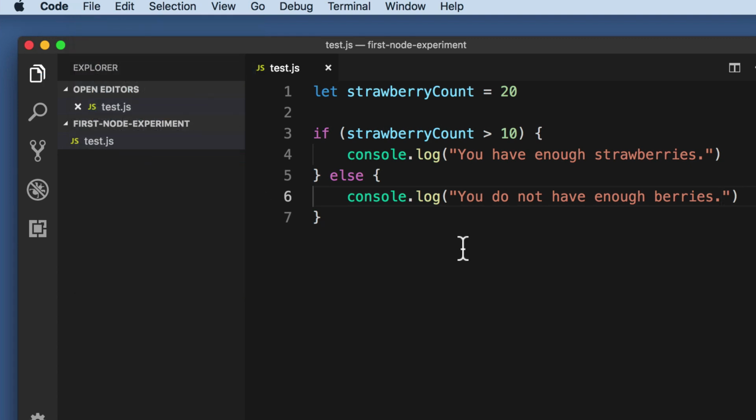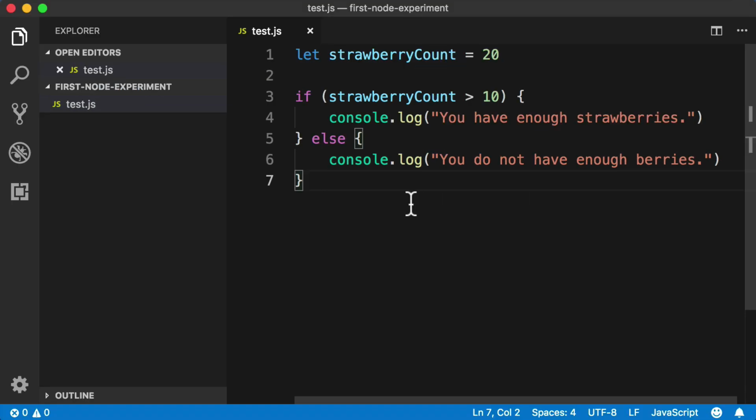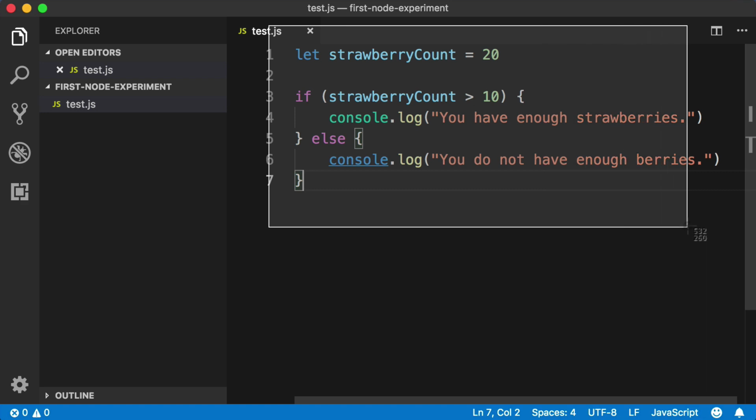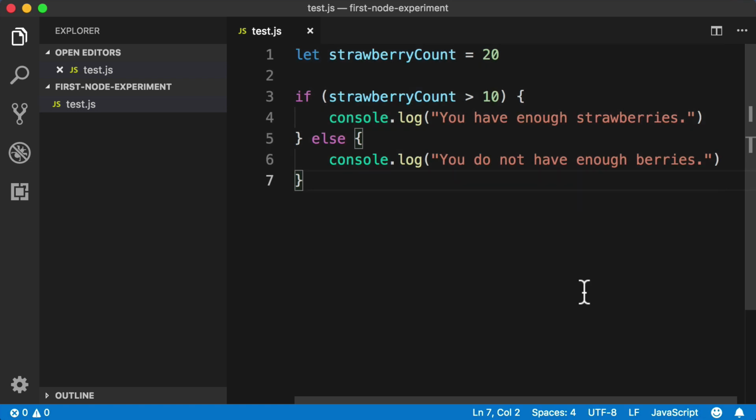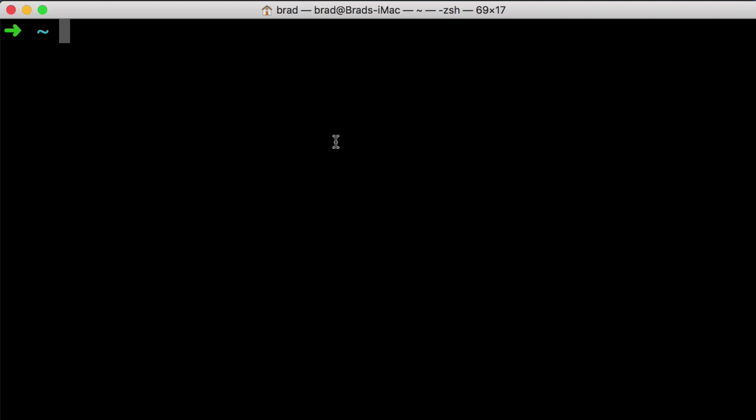And now the moment we've all been waiting for, let's feed this file into Node, right? So instead of having the web browser execute this JavaScript code, we want the Node environment to execute our code. Now, in our previous lesson, we learned how to run Node, right? You need to open up your command line.